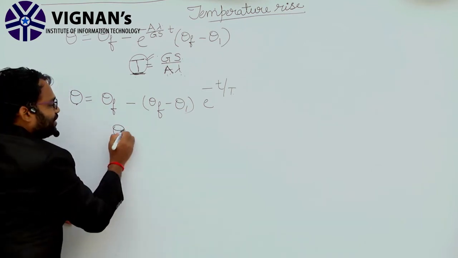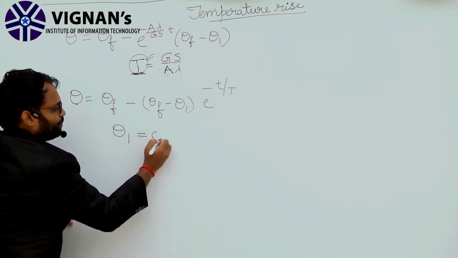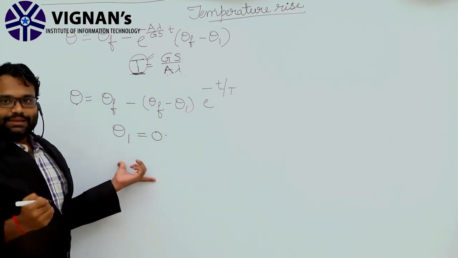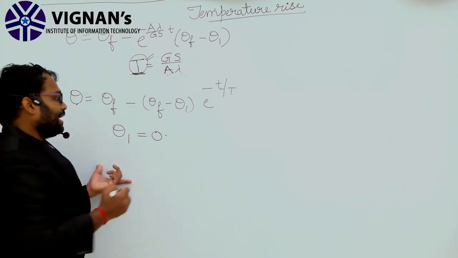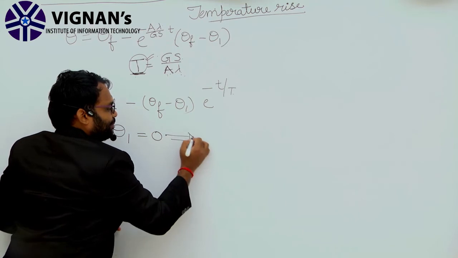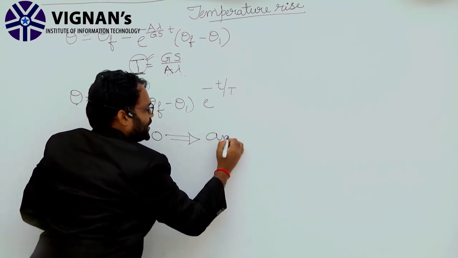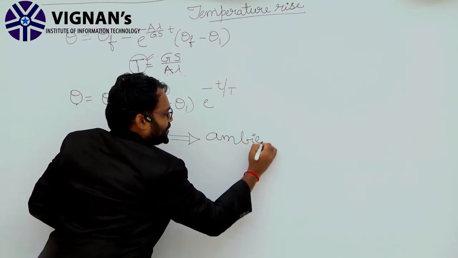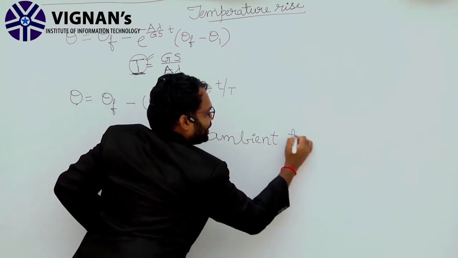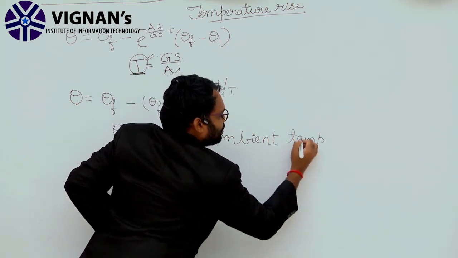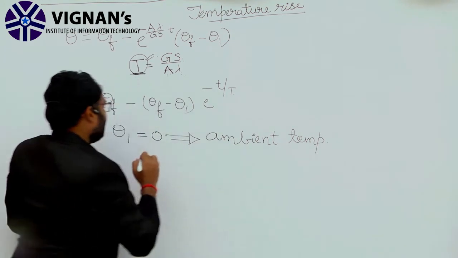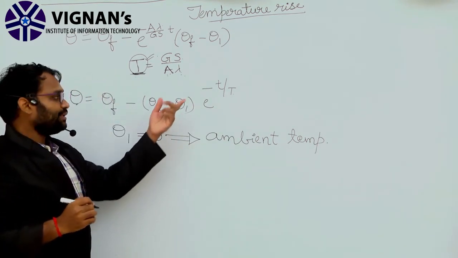Now if we consider the ambient temperature, if the motor is starting at an ambient temperature, then theta 1 will become 0.